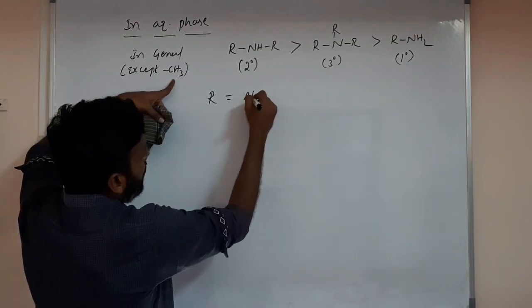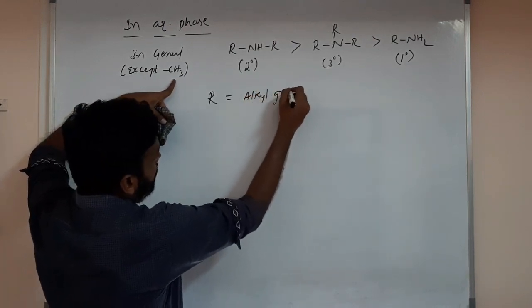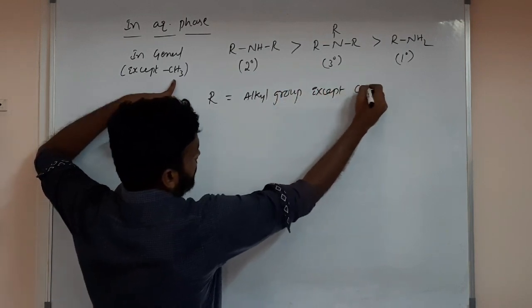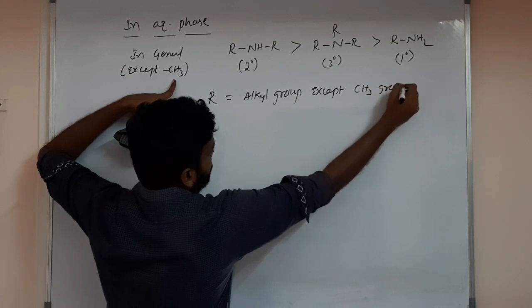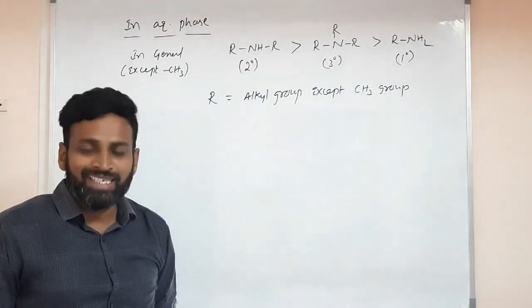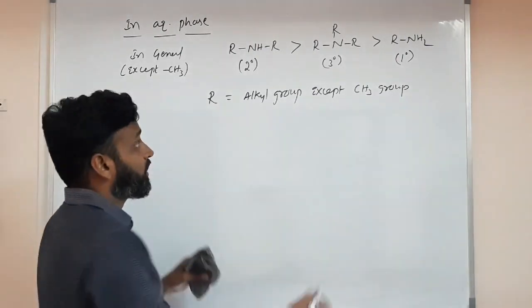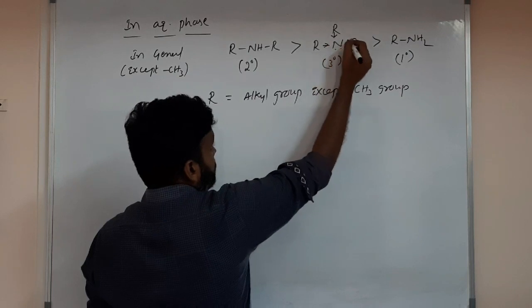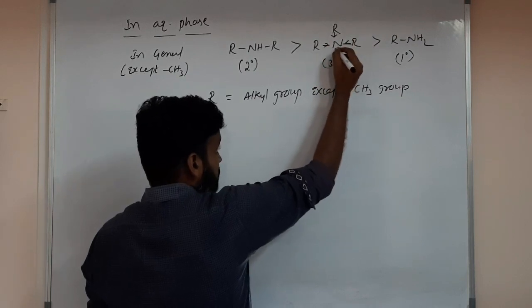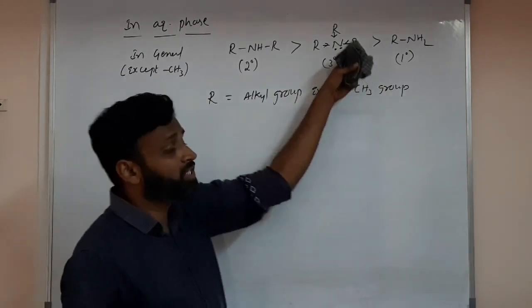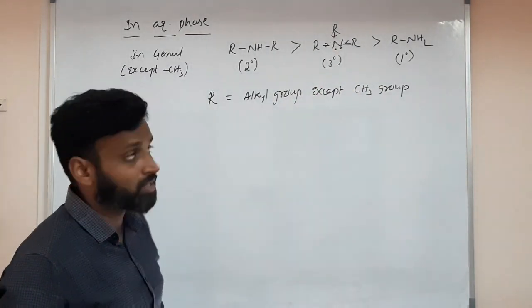So R is an alkyl group except methyl, CH3 group. See, you said in the previous one, yes sir, if alkyl groups increase, then donating tendency increases. So alkyl groups are donors, so that the lone pair can easily donate. So the tertiary must have more basic character, no sir?